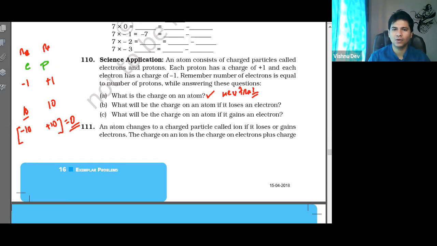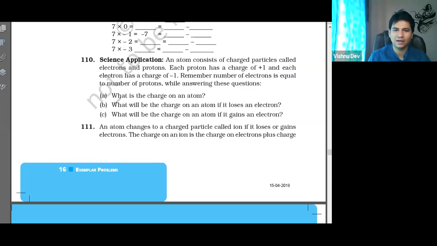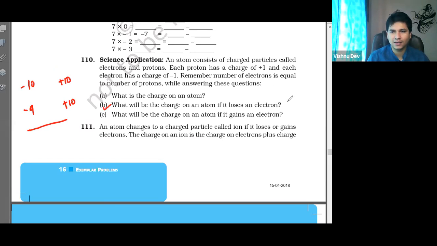Now, who solved it? Second, what would be the charge of an atom if it loses an electron? Now tell me, earlier it was 10 minus and 10 plus. It lost one electron, meaning one electron went away. So if an electron went away, how much will it become? It will become -9, yes or no? And this remains +10. Now tell me, what would be the charge? Sir, +1. Yes, clear.